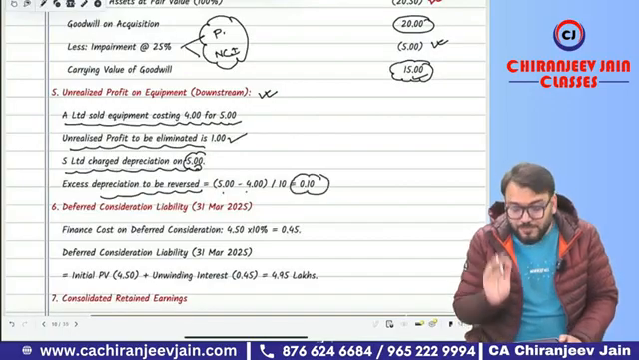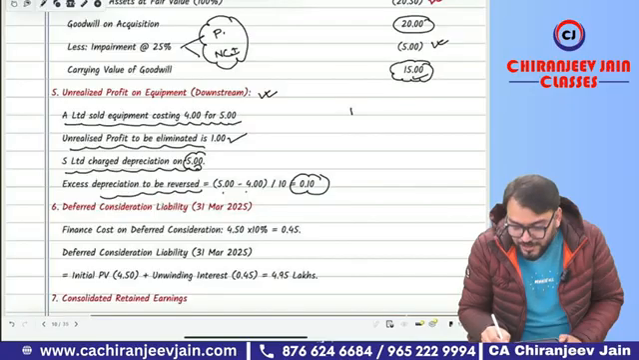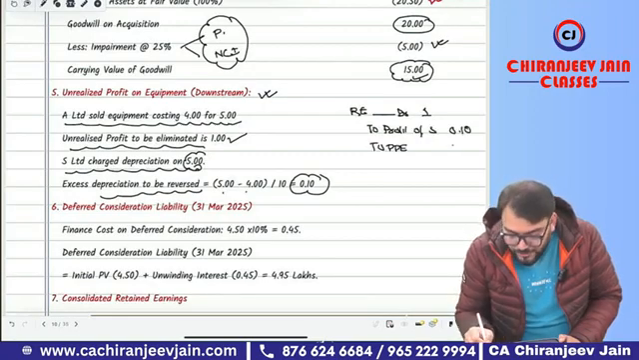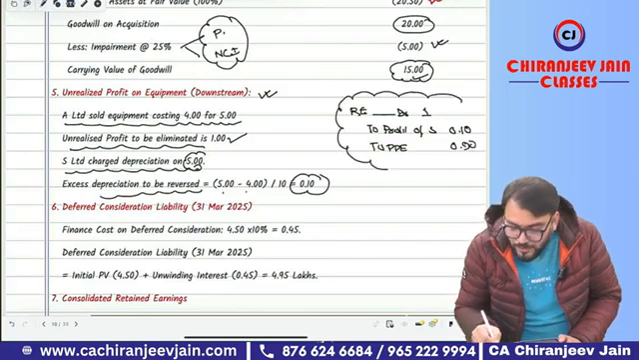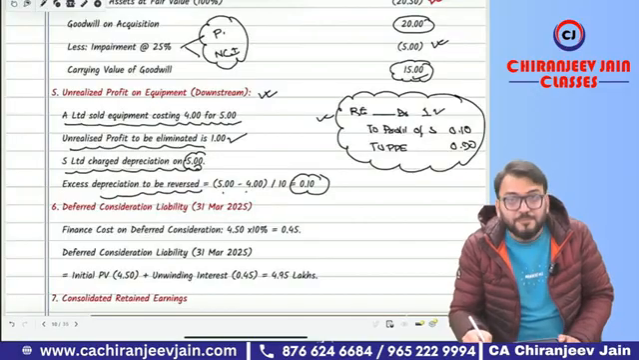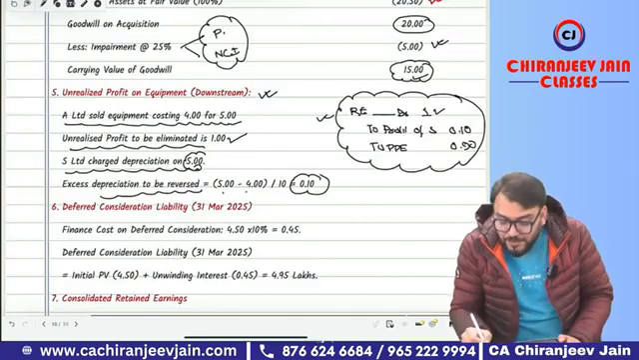So what will be the adjustment entry for this? We need to eliminate retained earnings by 1 lakh, profit of subsidiary by 0.10, and PPE by how much? 0.90. This will be your adjustment entry. Retained earnings will be reduced by 1 lakh. Profit of subsidiary company will be increased by 0.10.